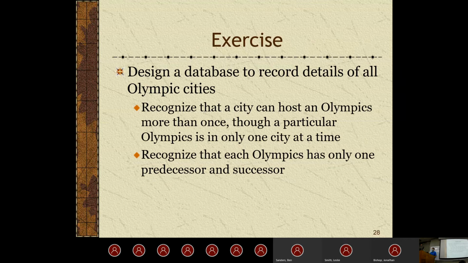Yeah, so let's just briefly talk about this example right here. Design a database to record details of all Olympic cities. Right off the bat, if we want to have this, what should be the first thing we do inside of our data model? What's the first entity that pops into your mind?